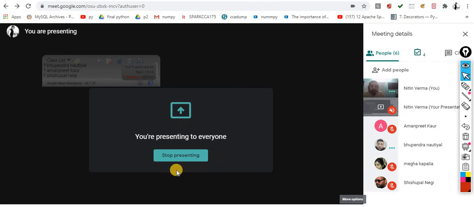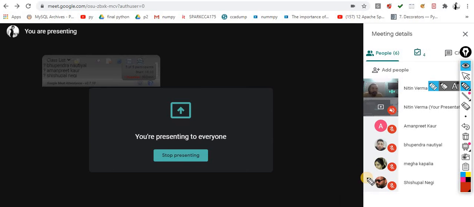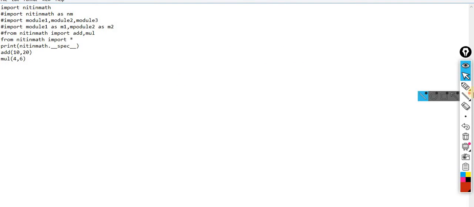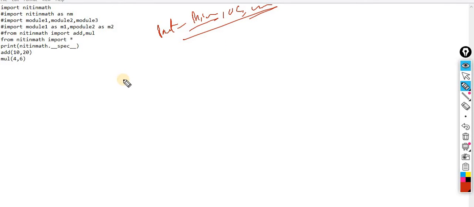Okay, thank you. So now the next concept is the random module, the important module. I think this is part of the Microsoft exam as well: random module, OS module, and math module. Actually, I think random is not a part of the Microsoft examination, so don't worry. Now, working with the math module.